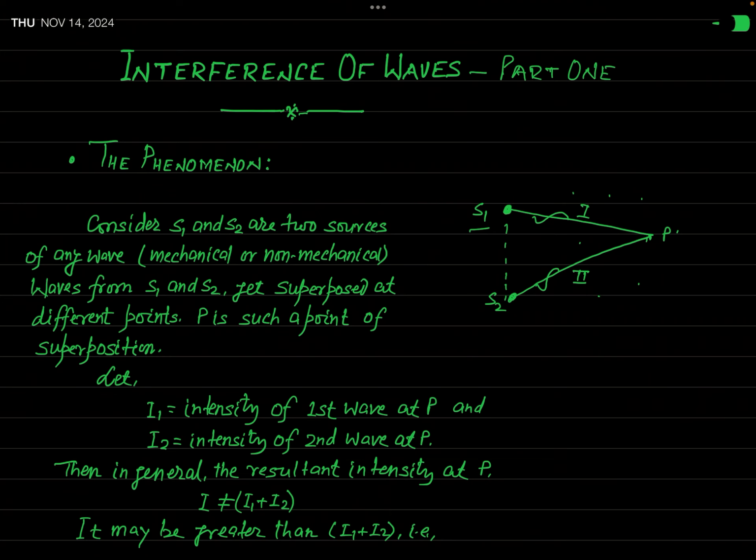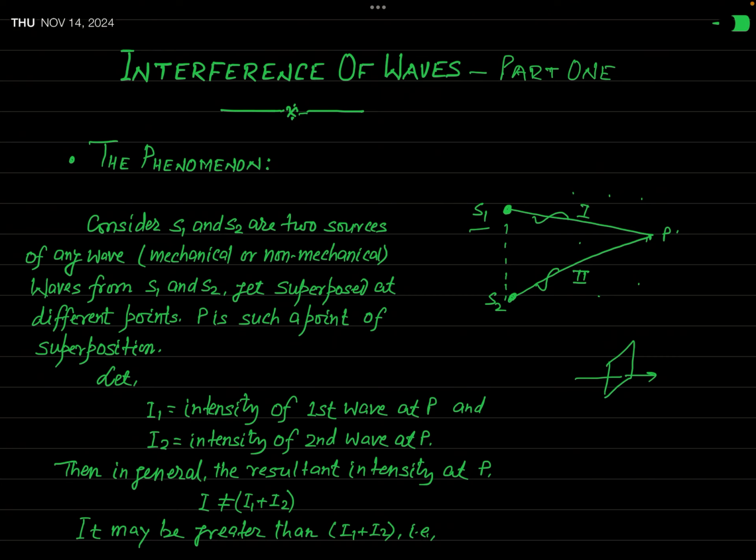I hope you have an idea of the intensity of a wave. You know how intensity of a wave is defined. Intensity of any wave is defined as the amount of energy which passes through unit area of a surface kept normal to the direction of propagation of the wave in unit time. So energy passing through unit area in unit time normal to the surface, that is called intensity. For any wave, the wave always carries energy, so we always define intensity for any wave.